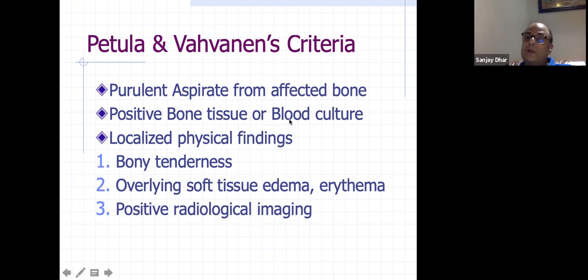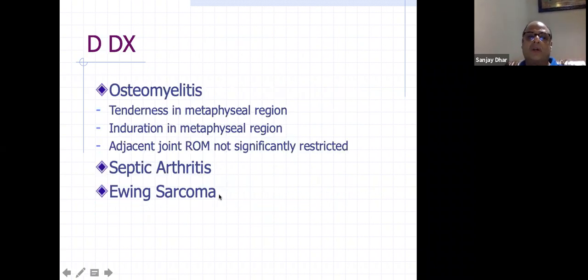If your culture is positive and there is local tenderness, swelling, erythema at the metaphysis, then localized physical findings, bony tenderness, overlying soft tissue edema, and erythema, and positive radiological imaging. All these are the clinical signs and markers of osteomyelitis. So then your diagnosis is confirmed. So these are the criteria. As it is very difficult to remember the name, I thought I'll tell students. But basically, whenever you see all this, then you can consider the diagnosis of osteomyelitis.